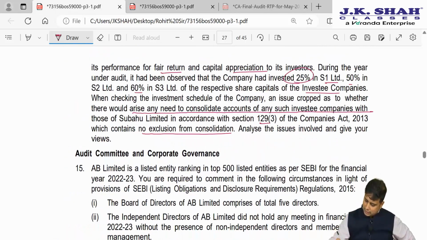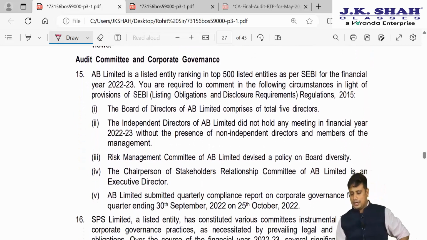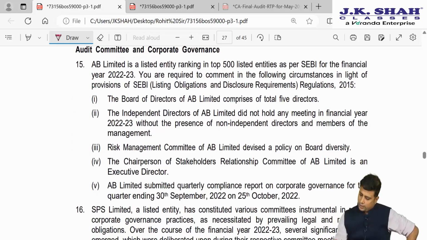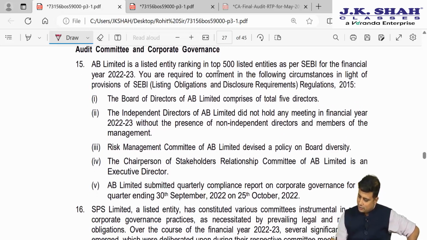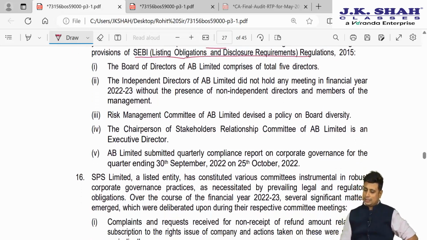So, this was our consolidated financial statement. Moving ahead, Audit Committee and Corporate Governance. Now, AB Limited is a listed entity ranking in top 500 entities as per the SEBI for the financial year 22-23. You are required to comment in the following circumstances in the light of provisions of SEBI listing obligation and disclosure requirement regulation 2015. Now, the board of directors of AB Limited comprises of 5 directors.